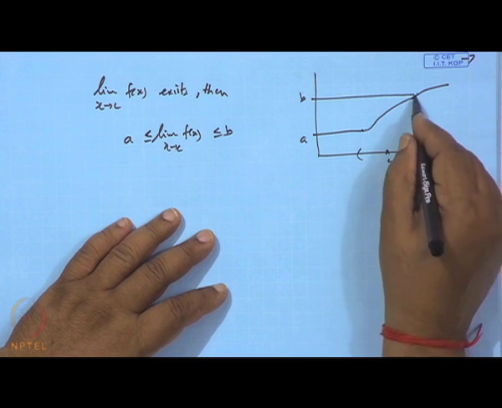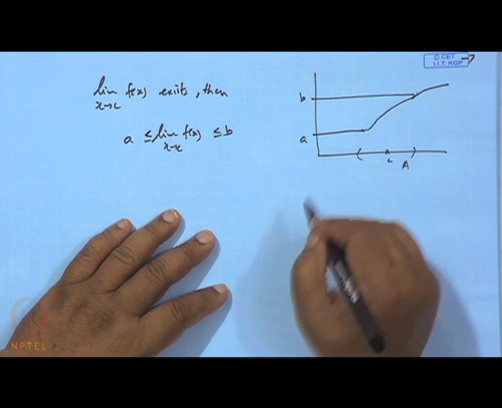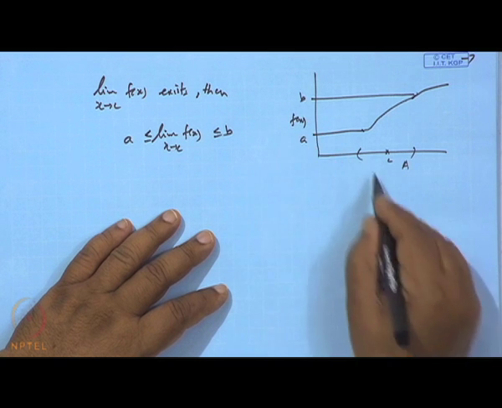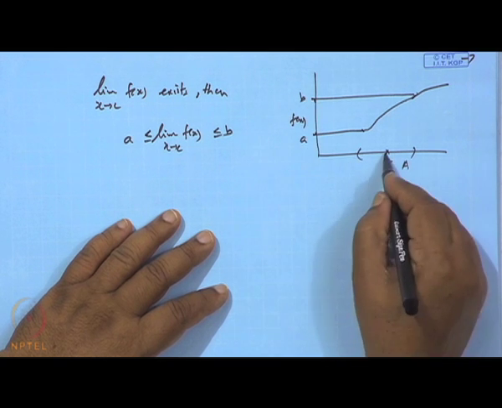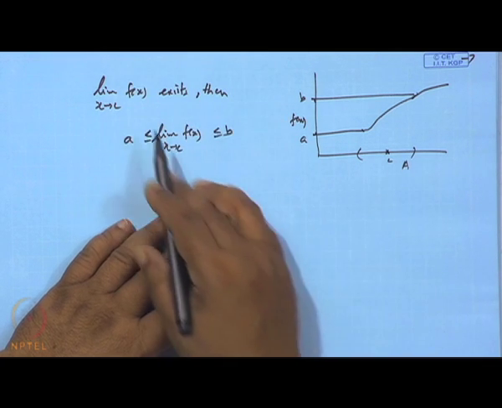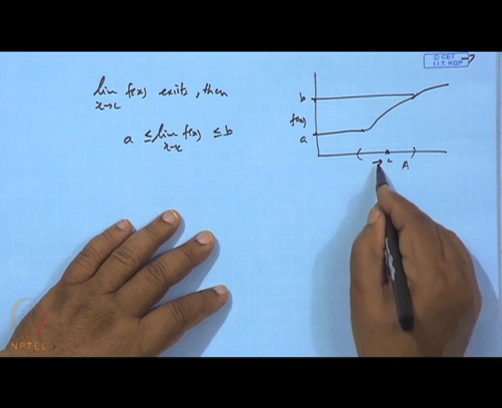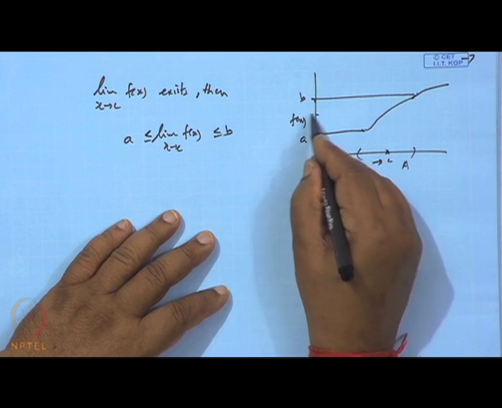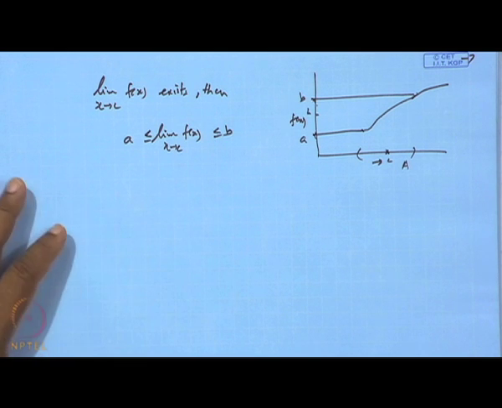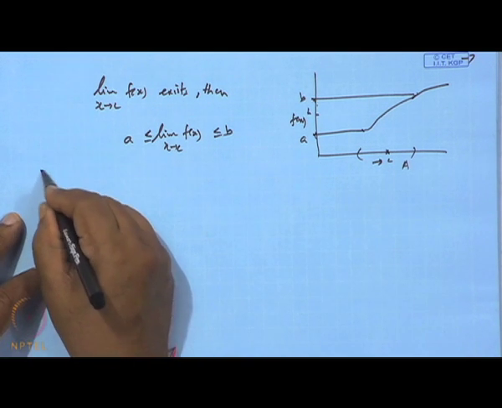So, what it says is that if all the images f(x) lie between A and B and the function also has a limit at the point C, then the limiting value, say L, will lie between A and B. That is what it says.